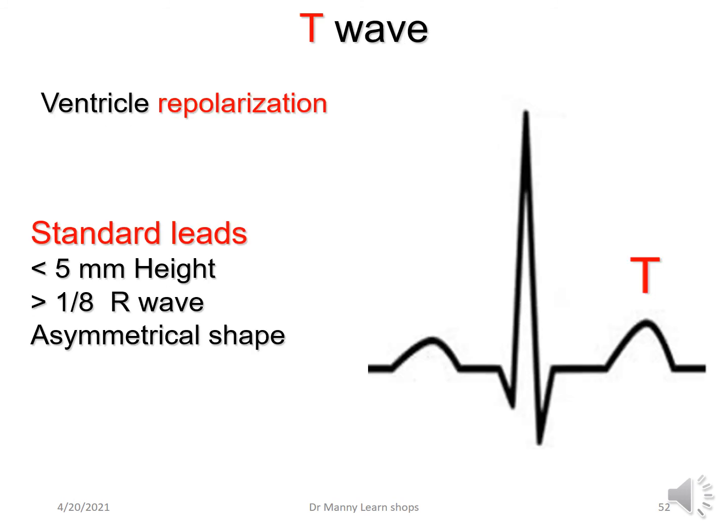The T wave represents ventricular repolarization. In the standard leads, it's less than 5 millimeters in height or more than 1/8 of the previous R wave, and it's got an asymmetrical shape. Have a look, it's not symmetrical. It goes up faster than it goes down.